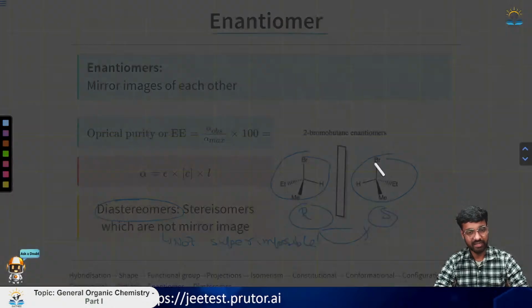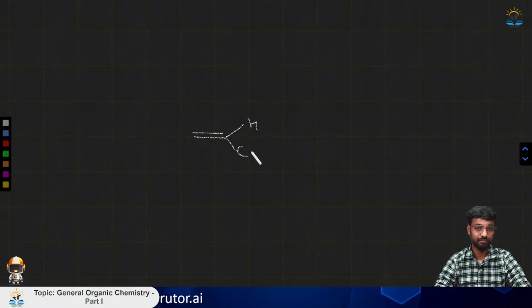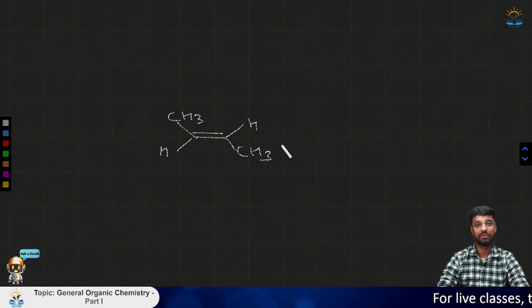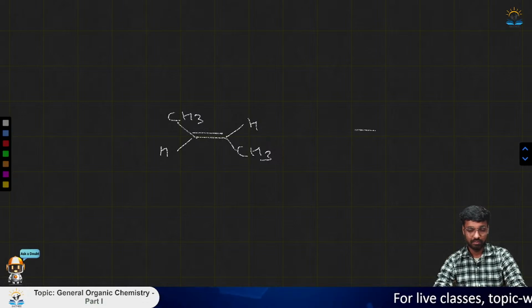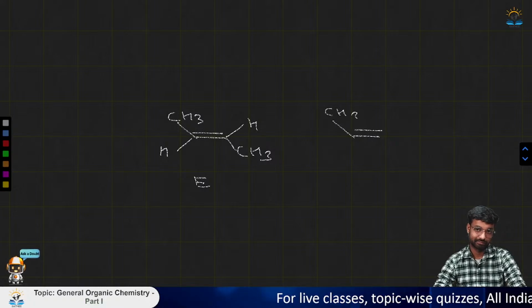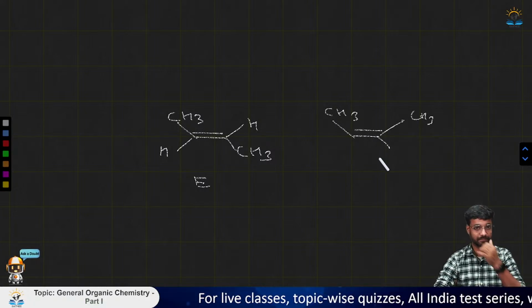Now if you see the EZ configuration like this, this is the trans one or the E one, and this is the cis one or the Z one.